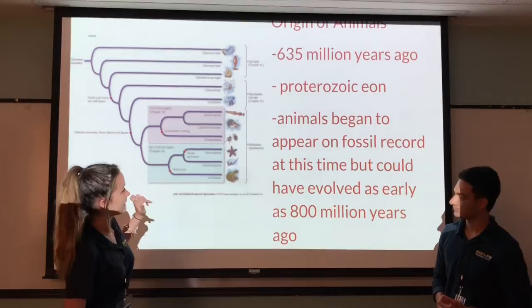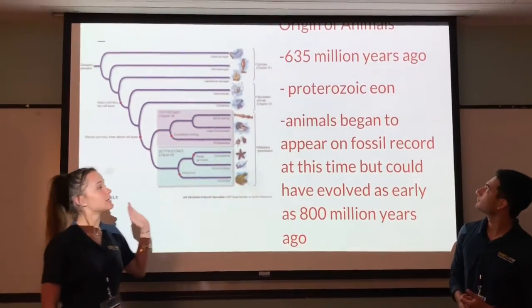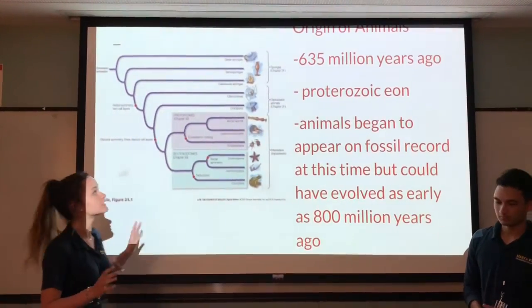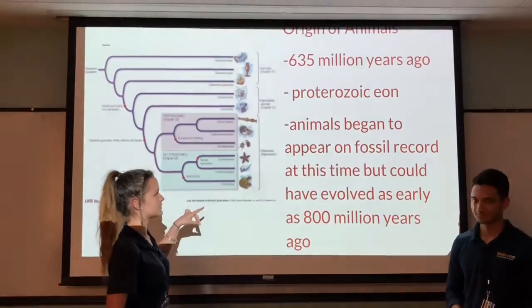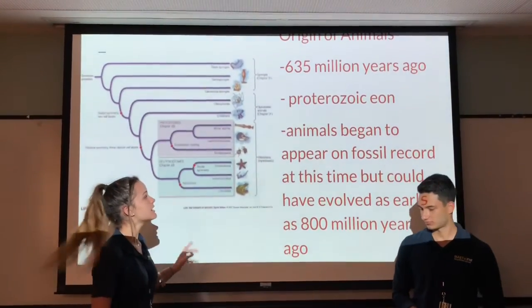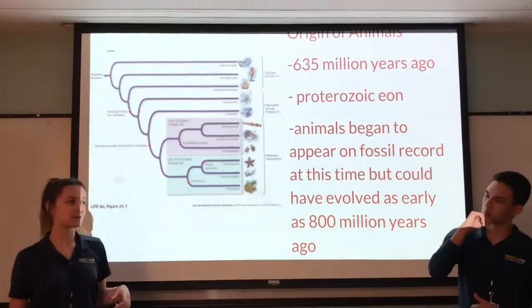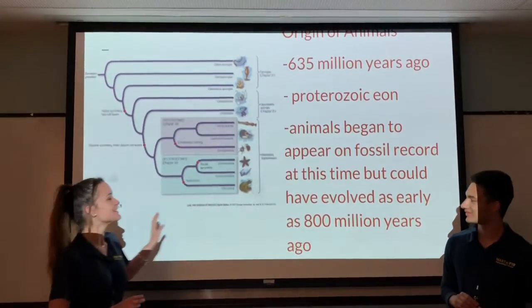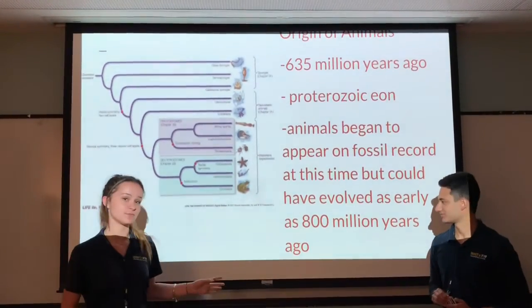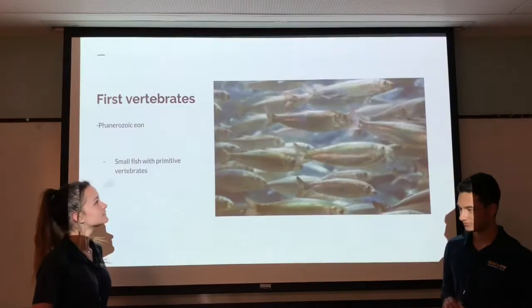So the origin of animals, which began first on fossil records 635 million years ago in the Proterozoic era. Animals began to appear on the fossil record at this time, but before, they could have evolved as early as 800 million years ago.